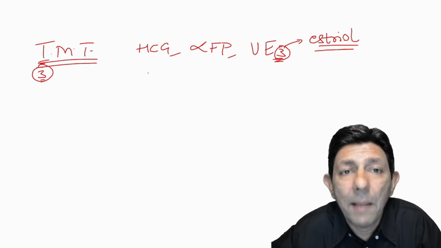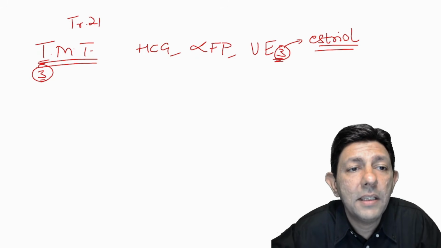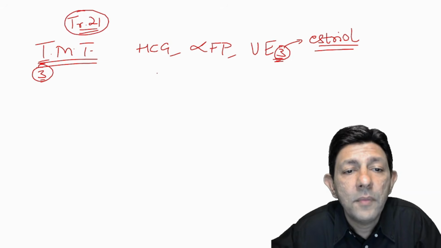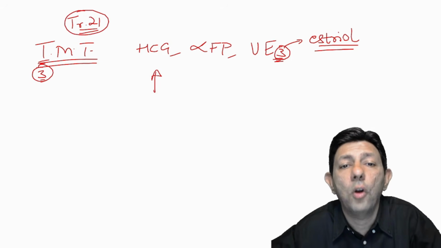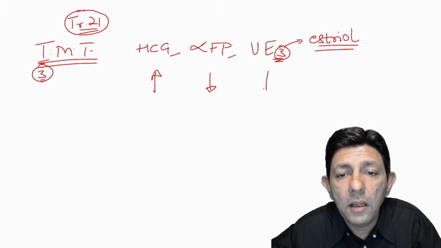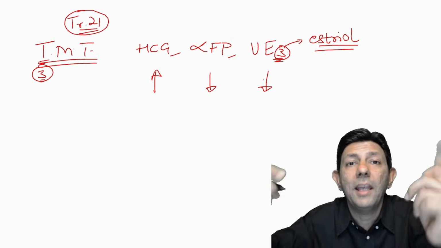Okay, what happens in case the baby is having trisomy 21: HCG is higher than normal and the other two are lower than normal. So, MCQ free, one on top of another.